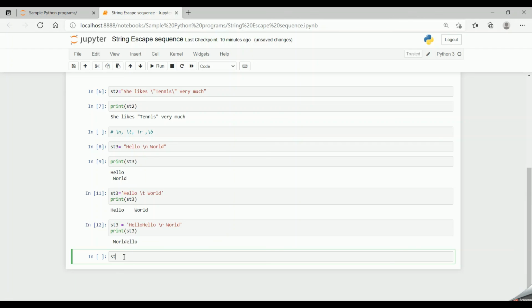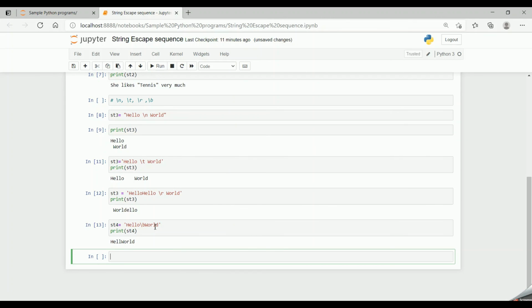Now let's see backspace. Give hello and then world, and if I give a backspace after hello, the character to the left of the backspace, that is o, would get deleted. So now if I say print st4 and run the code, we get hell world. The character o has been deleted.